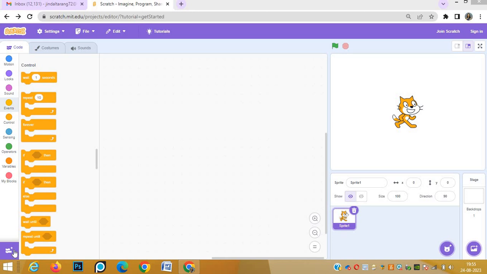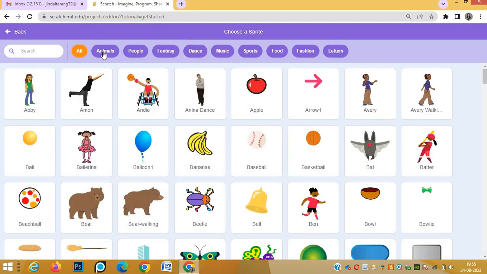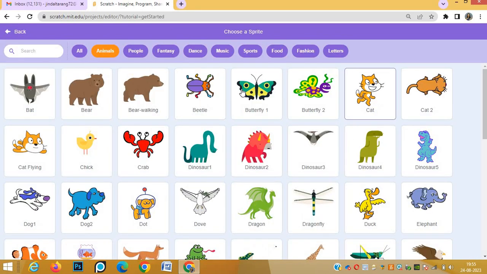Hello everyone. Today we'll make another interesting video in Scratch. We'll make a jungle scene with animal sounds. So for that we need 4-5 animals as the sprite. This cat sprite we already have. From animals we can choose one dog.